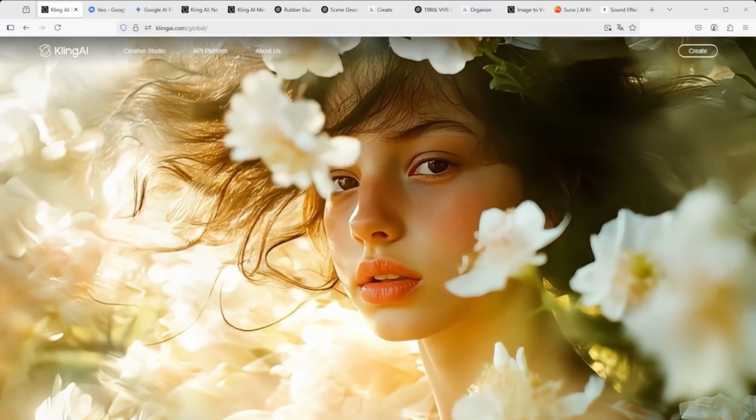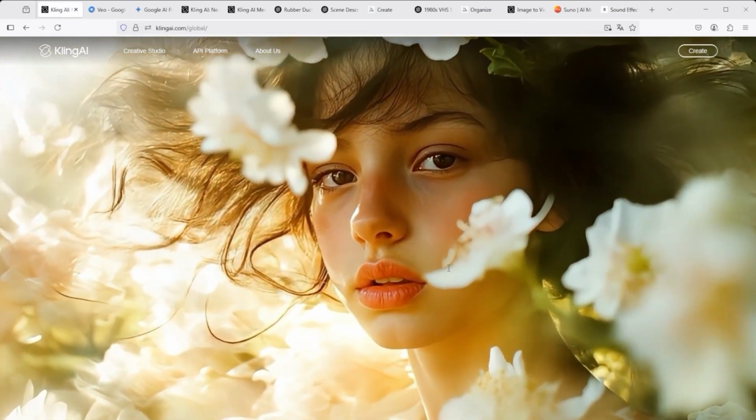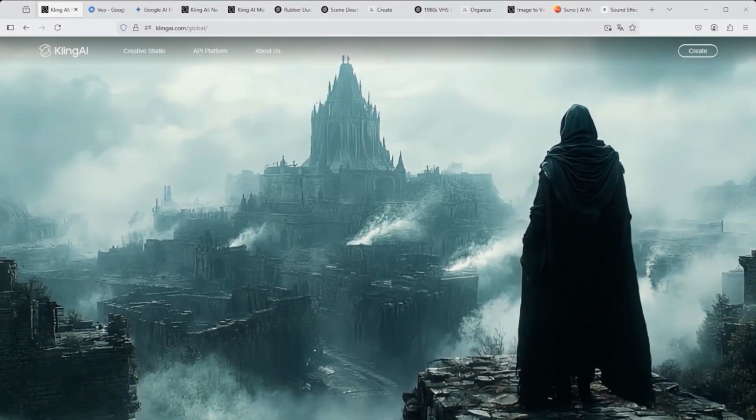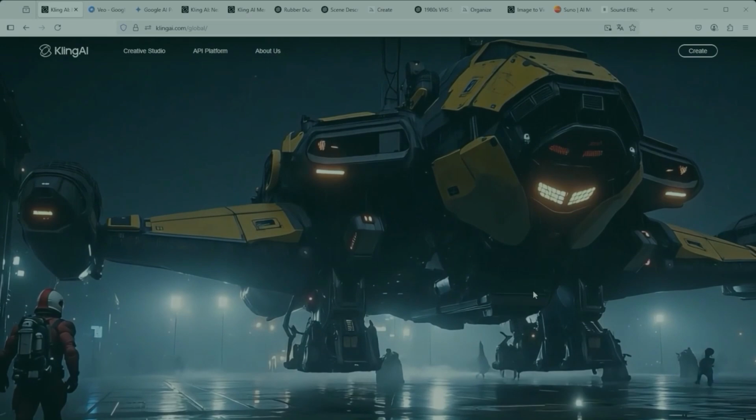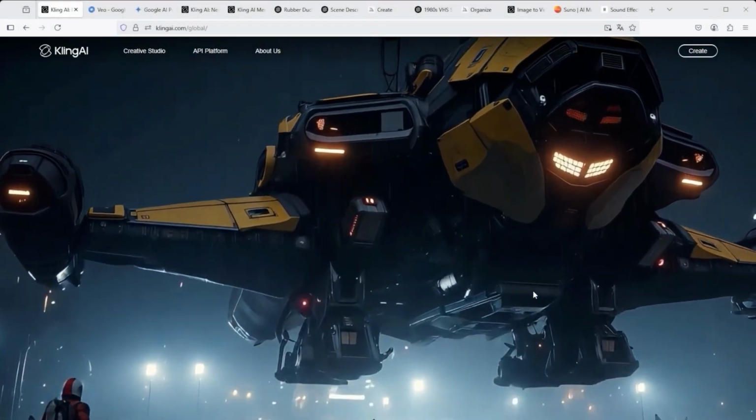With VO3, you can create 8-second films. With Kling, you can choose between 5 and 10 seconds. If, like me, you want a film that is over 3 minutes long, there is no way around editing the film afterwards. For this, I use Premiere Pro and After Effects, and effects that can be purchased from Envato. My conclusion: VO3 is really great, but Kling is also very strong.